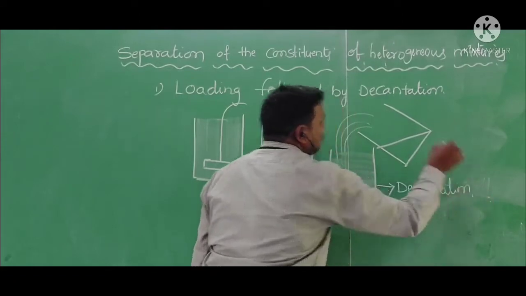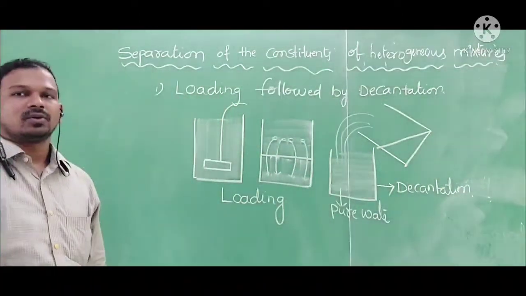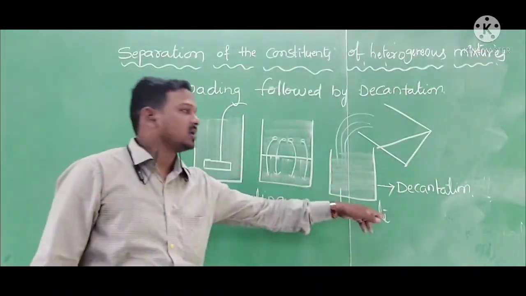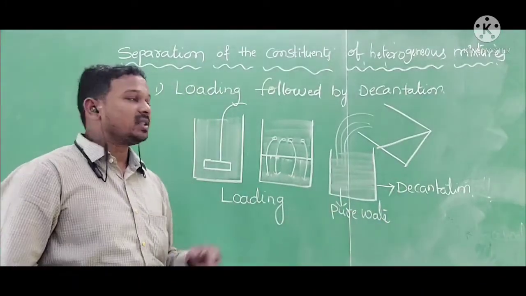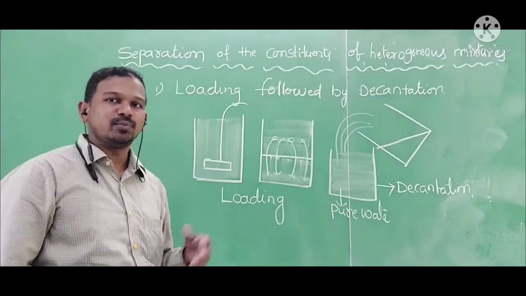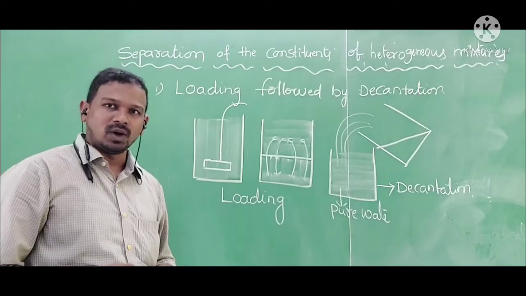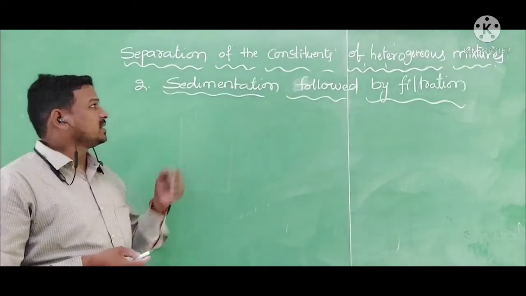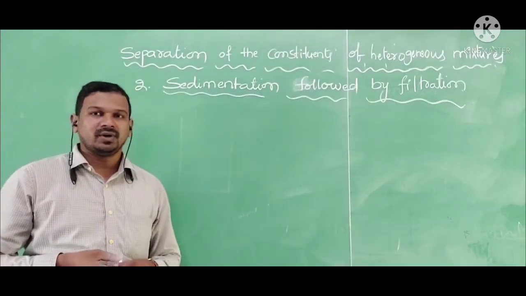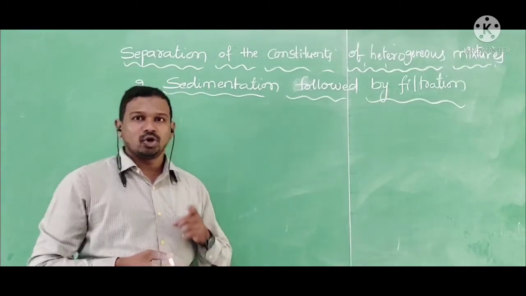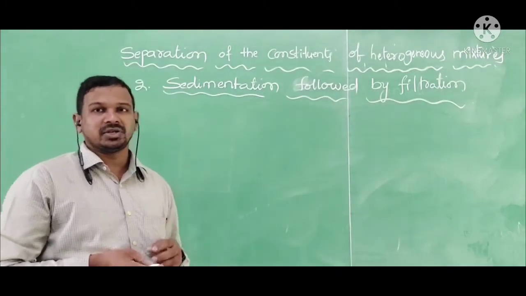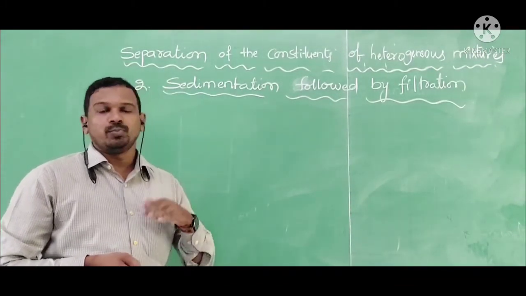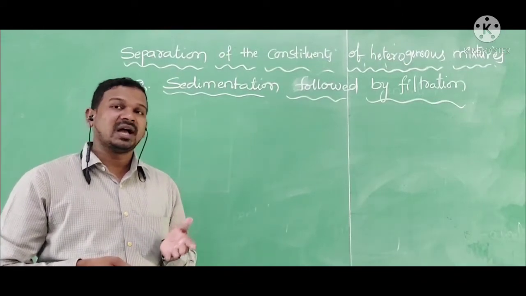Collecting the pure water from the impure is called decantation. This method is applicable to separate the impurities from the water. Now the second method is sedimentation followed by filtration. In the first method, loading followed by decantation, we take impure water which has the impurities